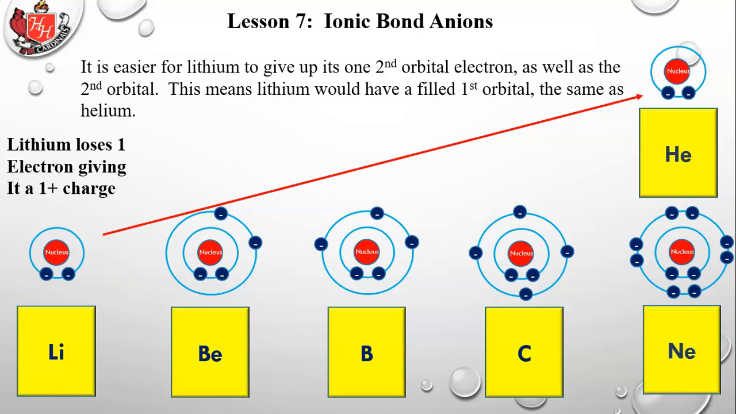So lithium now has 1 more. I don't show it in this diagram, I just show the nucleus, but it still has 3 protons, only 2 electrons, so it has 1 more positive charge than negative charge, and that gives it a +1 charge.